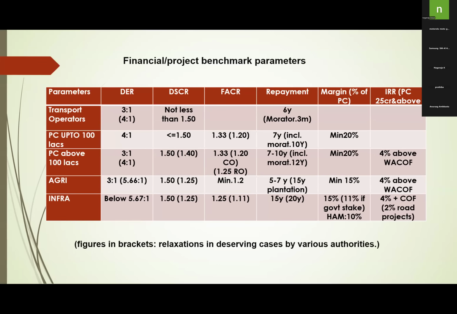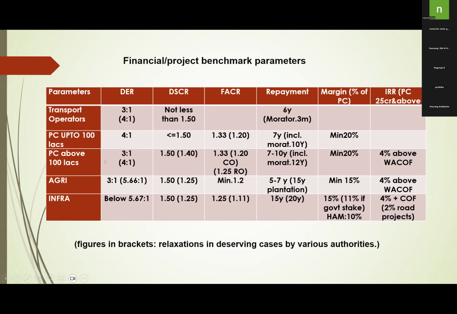For SME, 3:1 and 4:1 also accepted. So generally 3:1 is applicable, but with the permission of next authorities, it can be up to 4:1 also. For transport operators, 4:1 is permissible up to 100 lakhs, that means up to 1 crore. Small loans, it is also permissible.